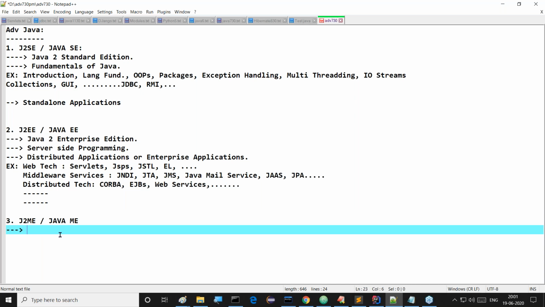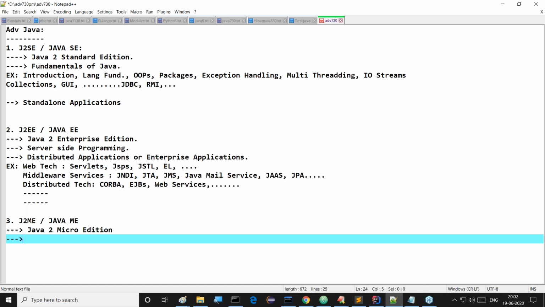Similarly, what about J2ME? Observe this clearly: Java 2 Micro Edition. All of you observe this clearly. This is exactly Java 2 Micro Edition. Right, sir? Good. Whenever we have Java 2 Micro Edition, what does it cover? What are we able to do by using this? We are able to prepare mobile based applications.